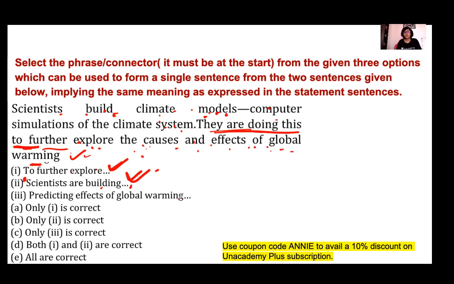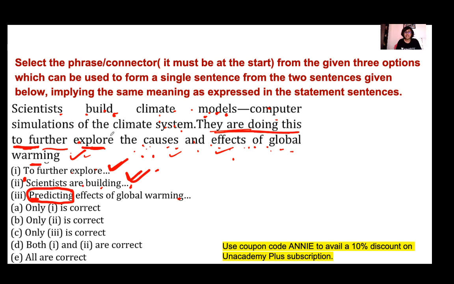Predicting effects of global warming, causes and effects of global warming. No, you cannot start with this one. First of all, here the scientists are exploring the causes and effects of global warming, so a different word has been introduced.